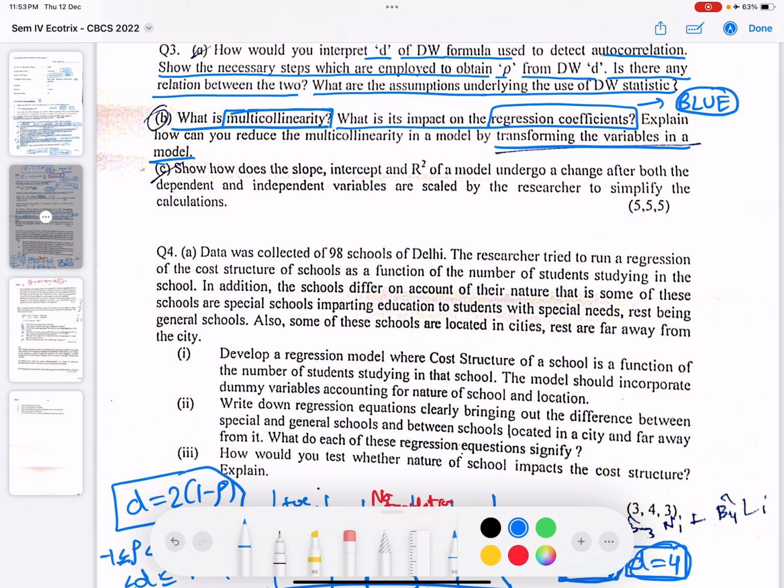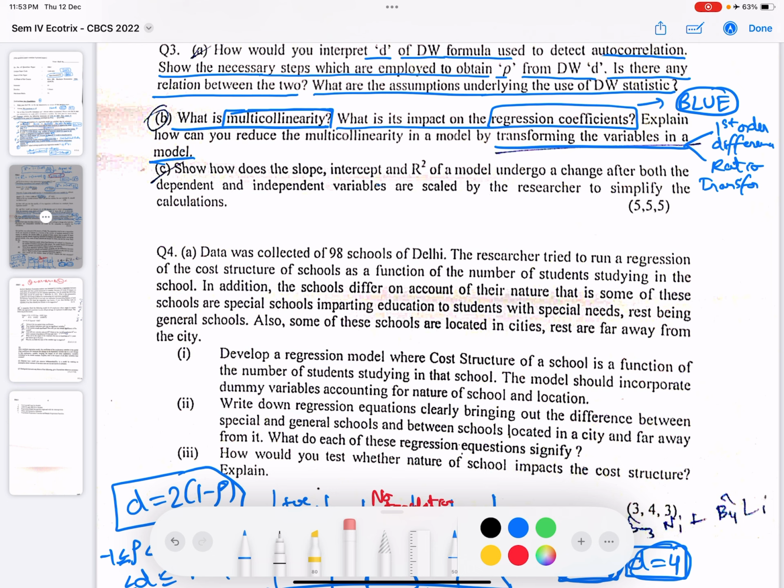Now explain how you can reduce the multicollinearity in a model by transforming the variables. So transforming, we have two methods. First is first order difference, and the next one is ratio transformation.